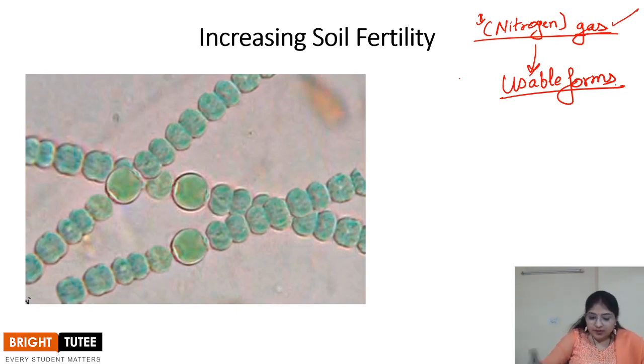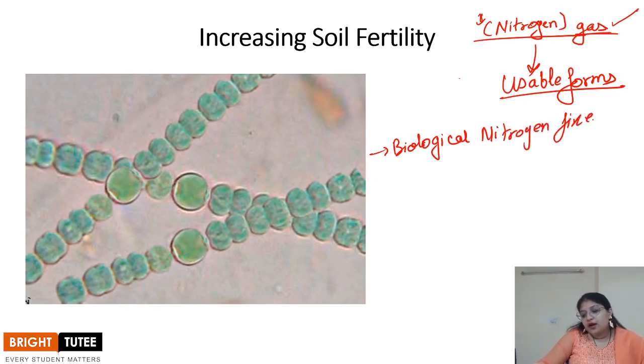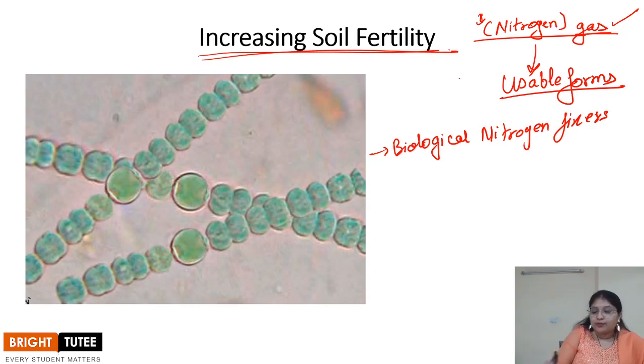What are these microbes? These microbes are called the biological nitrogen fixers. When these organisms fix the atmospheric nitrogen, they help in increasing the fertility of the soil. If you have a garden, or if you have a gardener in your society, ask that person what kind of fertilizer he is using to put in the plants.